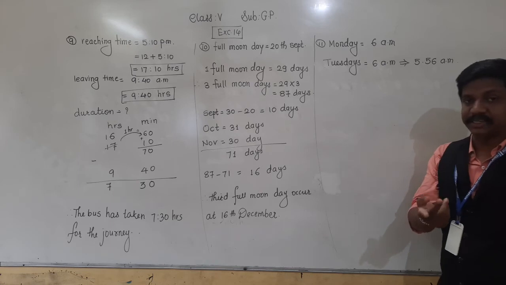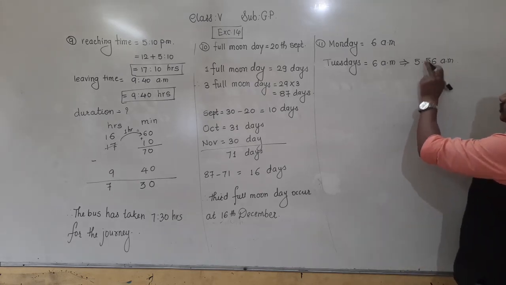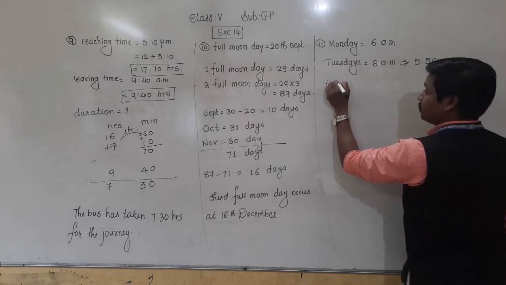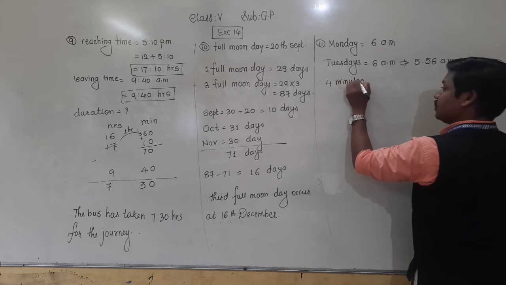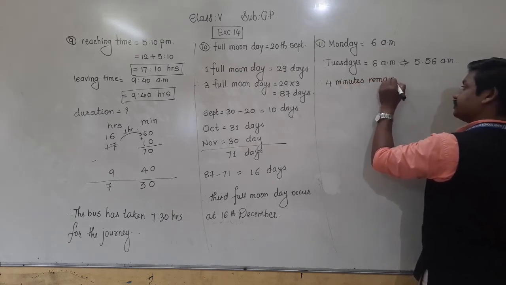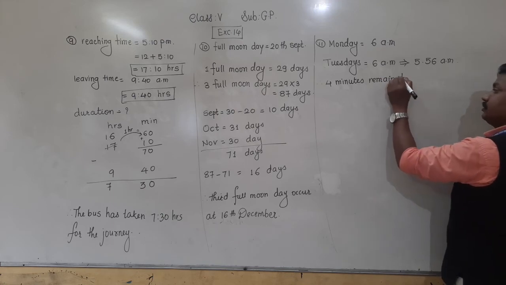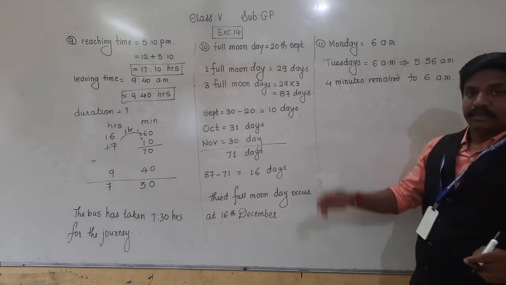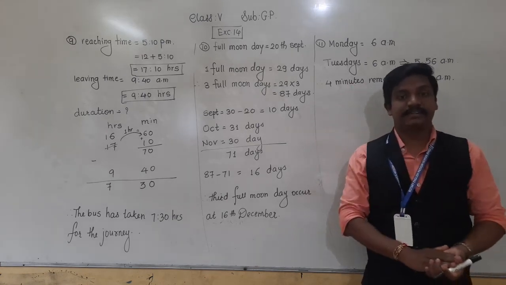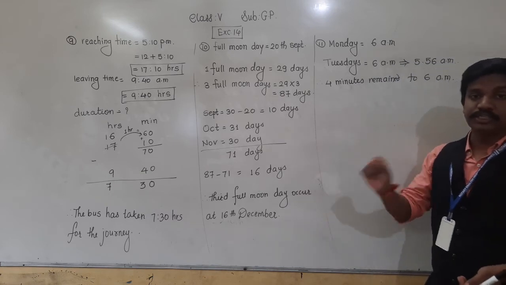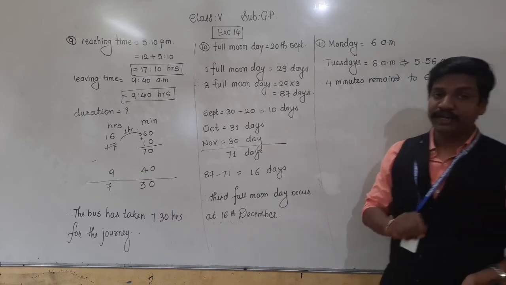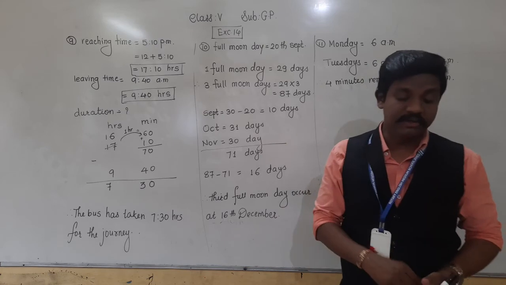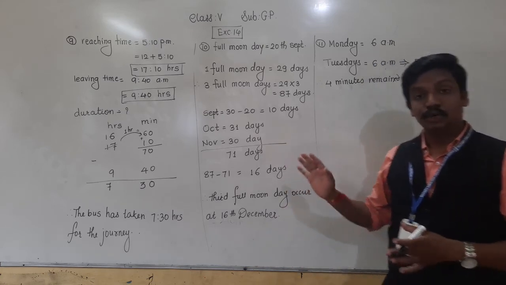1 hour means 60 minutes, right? So here 5 hours 56 minutes. So for 60 minutes, 4 more minutes remain. So 4 minutes remain to 6 a.m. That means this watch is 4 minutes back. That means this watch has lost 4 minutes. Now we have to find how many seconds it gains or loses per hour.